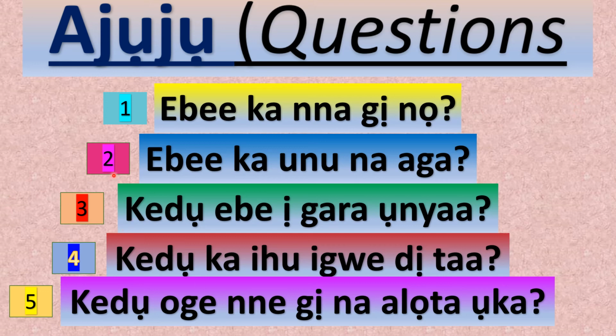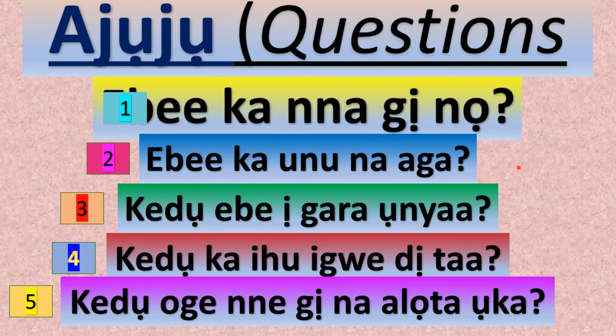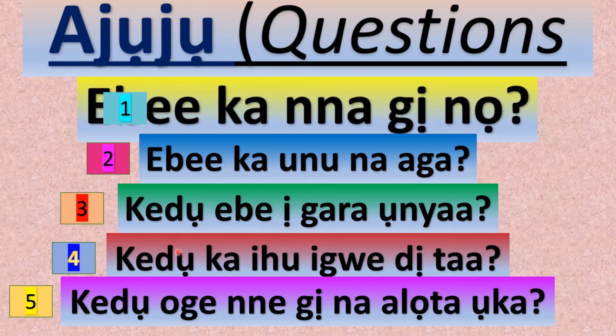The second question bụ ebee ka unu na-aga? It means where are you going? So I would expect you to also figure out the answer from the study, pick a place and fill it up. Then kedu ebe ị gara ụnyaa? Remember ụnyaa we said yesterday. So where did you go yesterday? So I would expect you to fill that up.